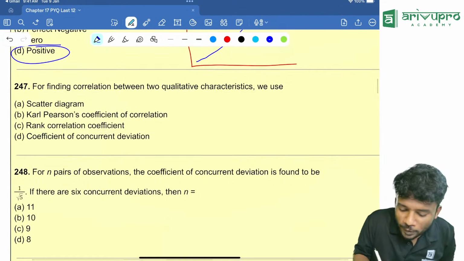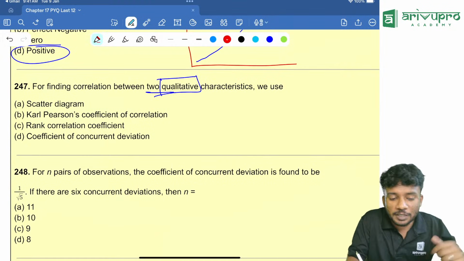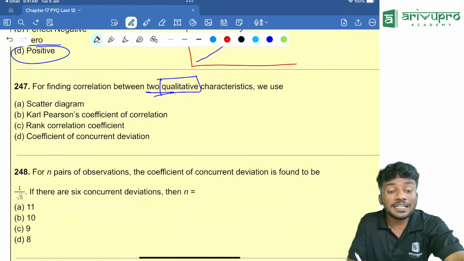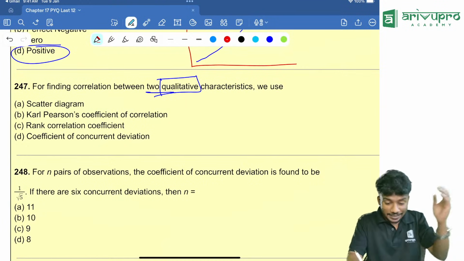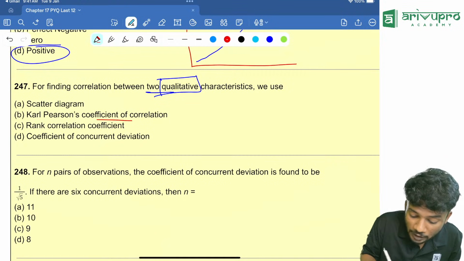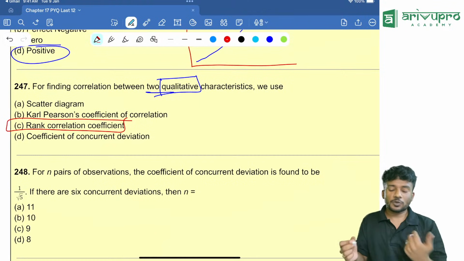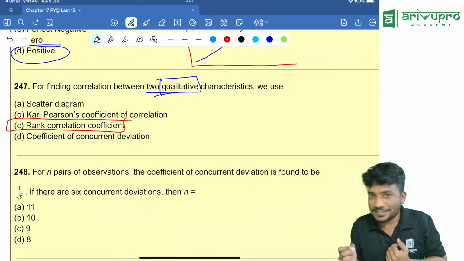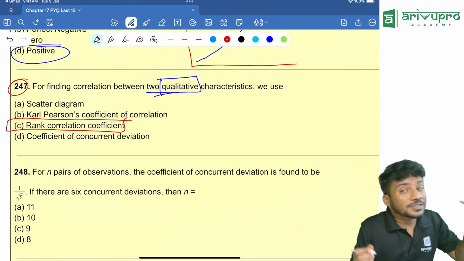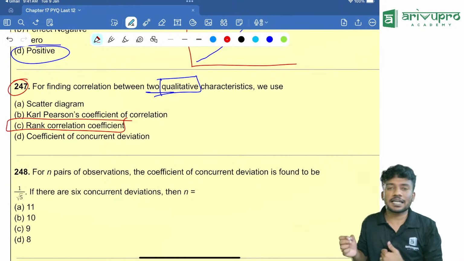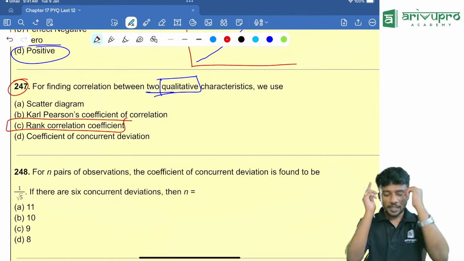For finding correlation between two qualitative characteristics. Very important, make a note of it. When are we dealing with qualitative characteristics? Whenever we are talking about Spearman rank correlation coefficient, we are talking about the qualitative characteristics. It is a very good question and it can come for this exam because it was never repeated. So there is a high chance that this question can come for your examination for Jan 2026.